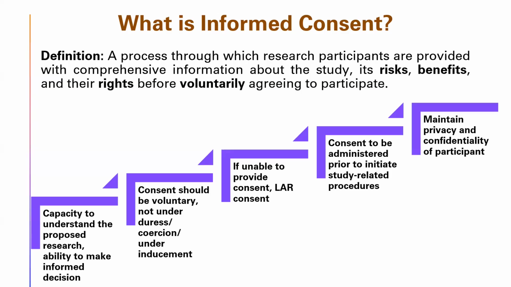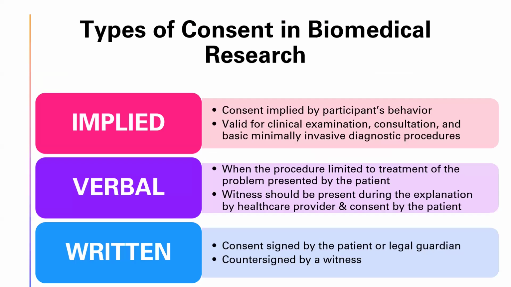If the participant himself or herself is unable to provide consent, then a legally appointed representative gives a consent on the behalf of the participant. Always remember that this consent has to be administered prior to initiating the study-related procedures for a participant. And at all times, the privacy and the confidentiality of the participant have to be maintained through the process.